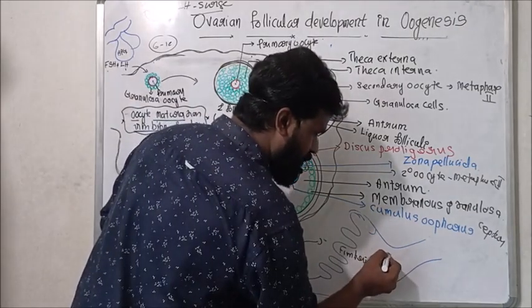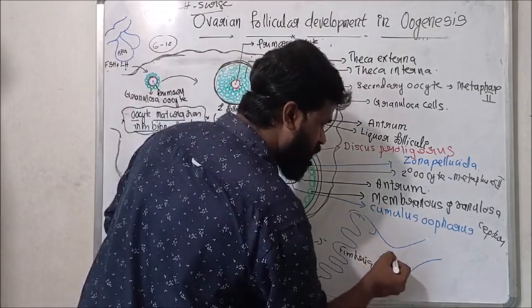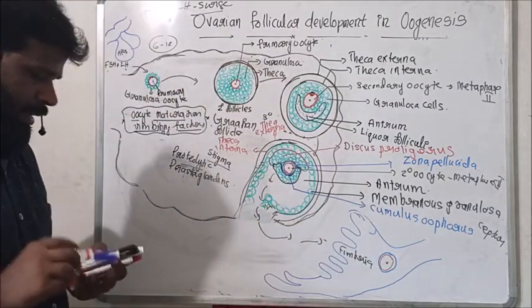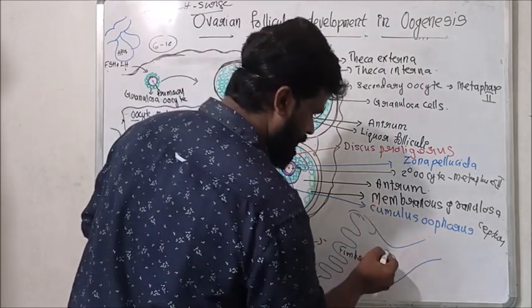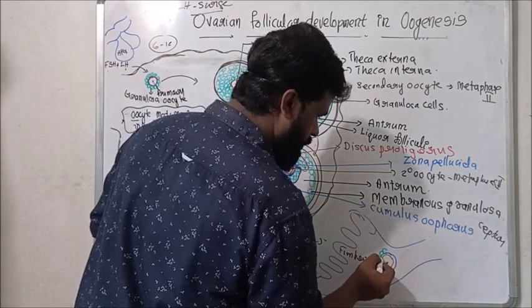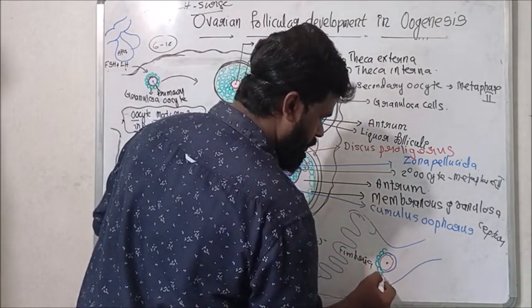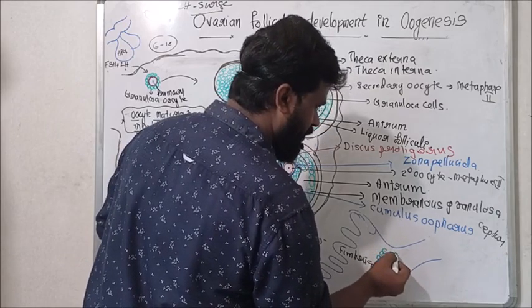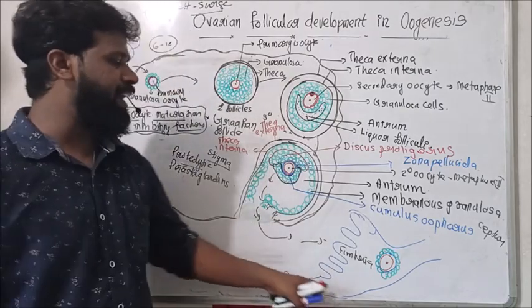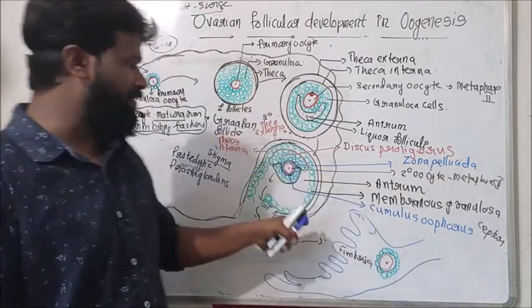Not only the secondary oocyte, but the oocyte with the zona pellucida membrane and some of the granulosa cells are also released along with it.